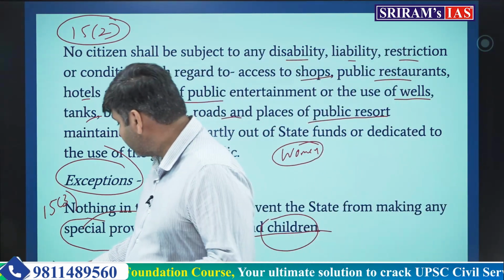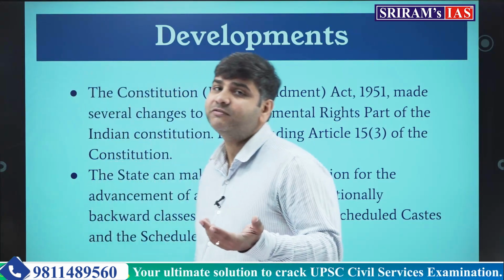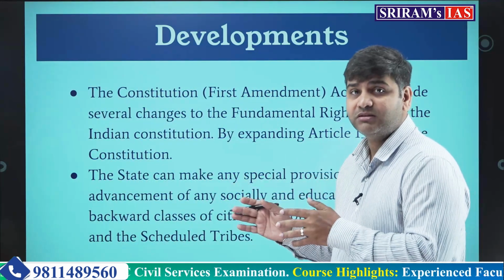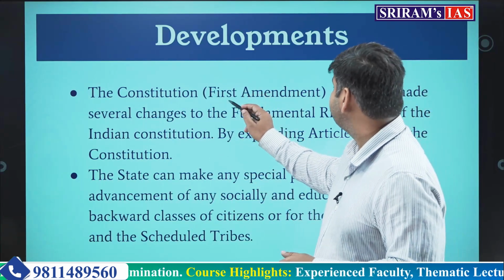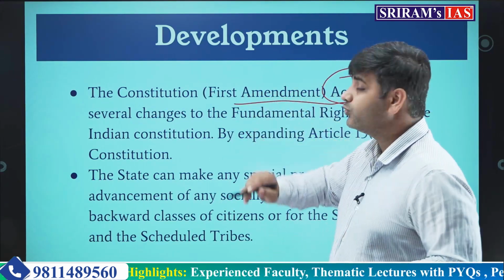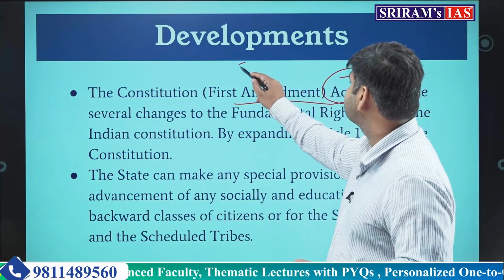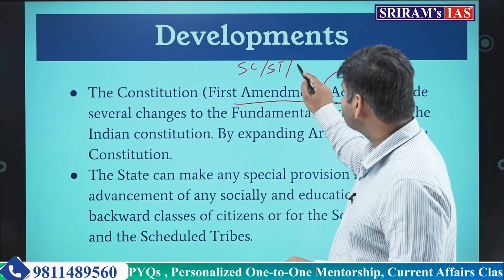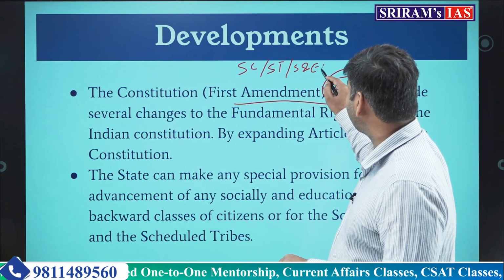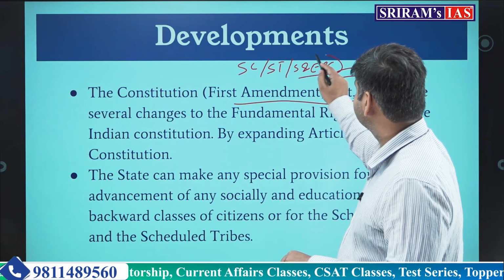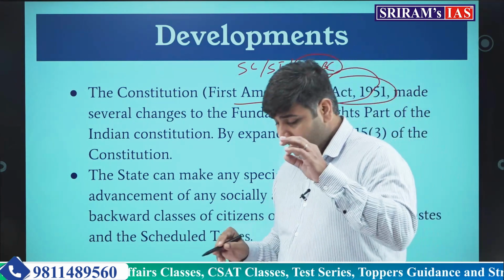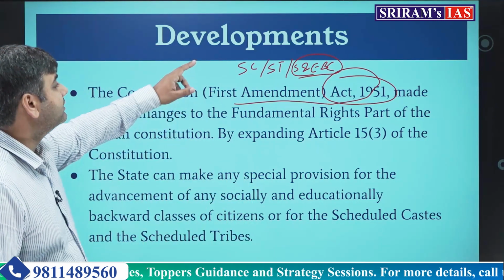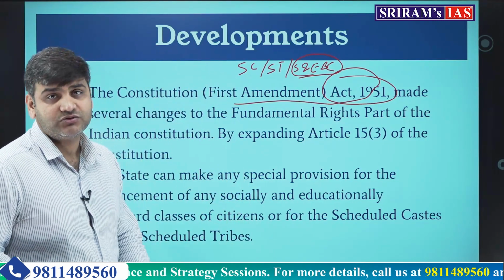And the first Amendment Act of 1951 has extended this particular article 15 clause number 3 to include scheduled castes, scheduled tribes and socially and educationally backward castes. And it says that special provision can also be made for these particular sections of the society.